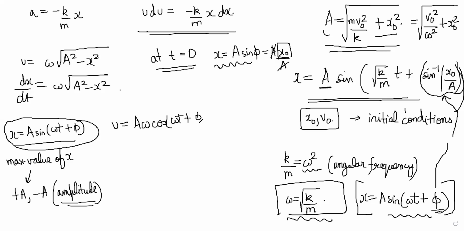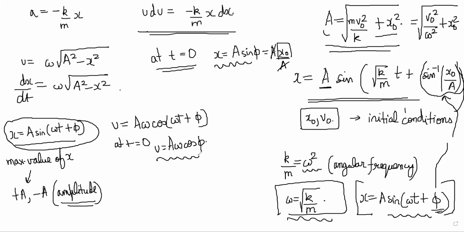Now at t is equal to 0, what is the velocity? It is coming out to be a omega cos phi. So basically, phi determines both the initial position and the initial velocity.